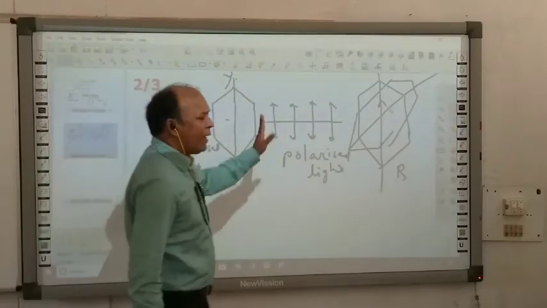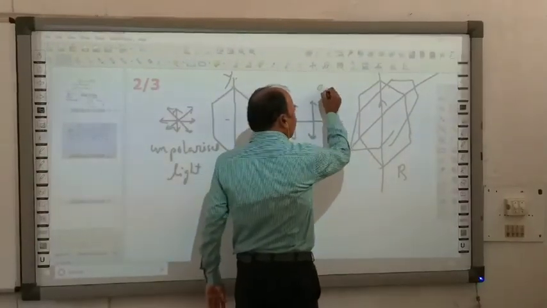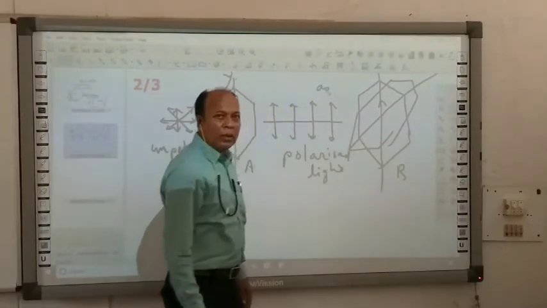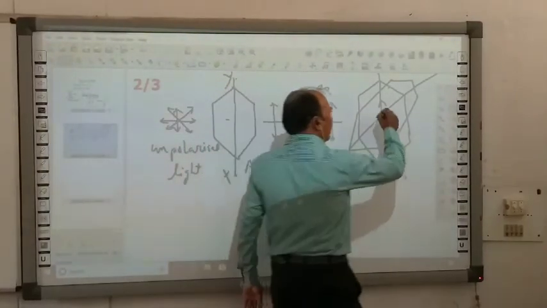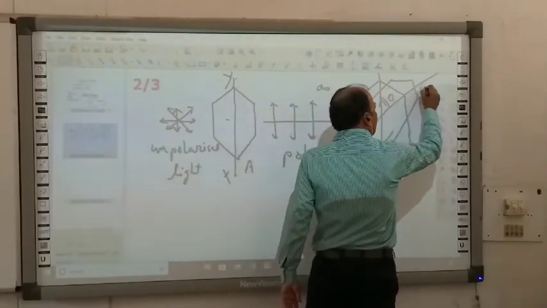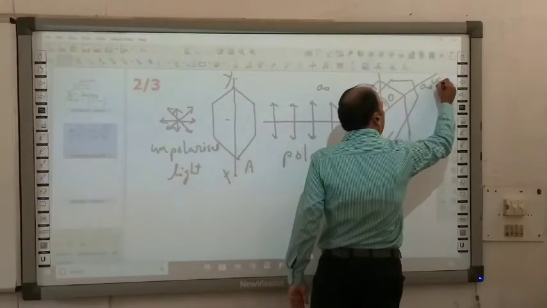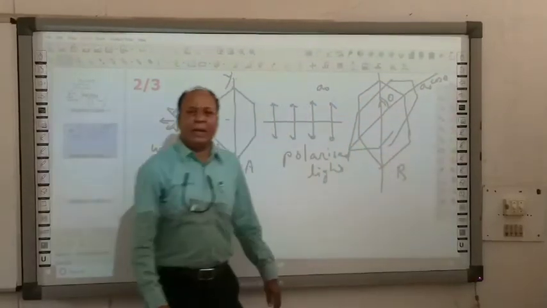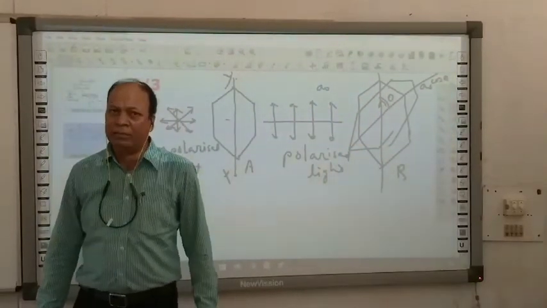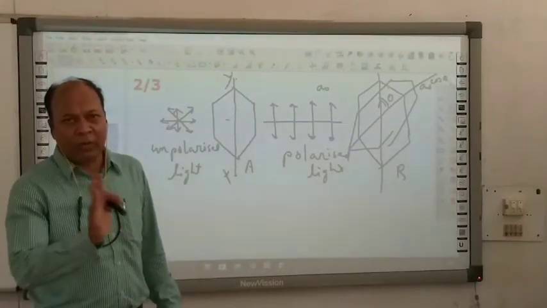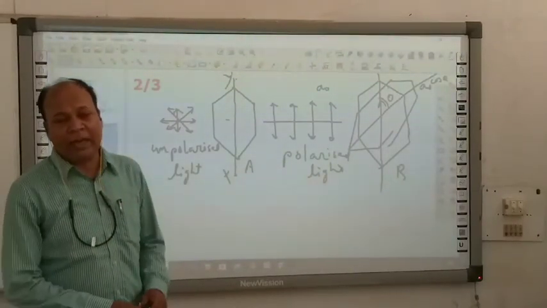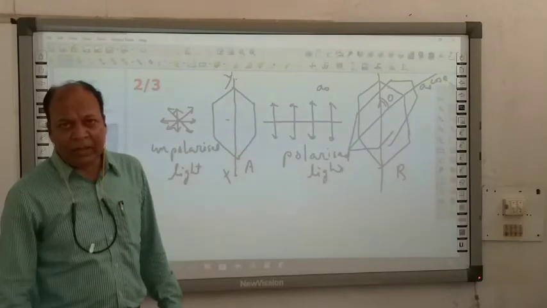Suppose here we have amplitude A0, and this angle is theta. So only the A0 cos theta component will become parallel to the other crystal, and only the A0 cos theta component will cross. So again the intensity will decrease.